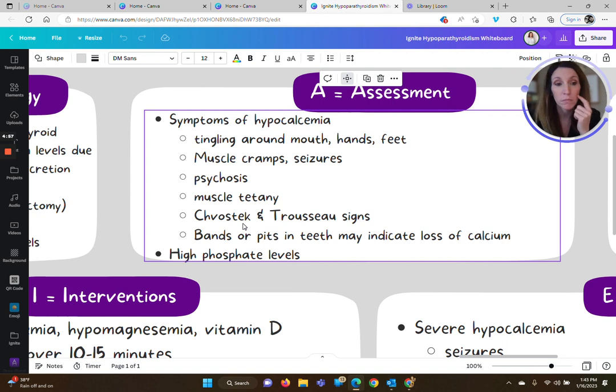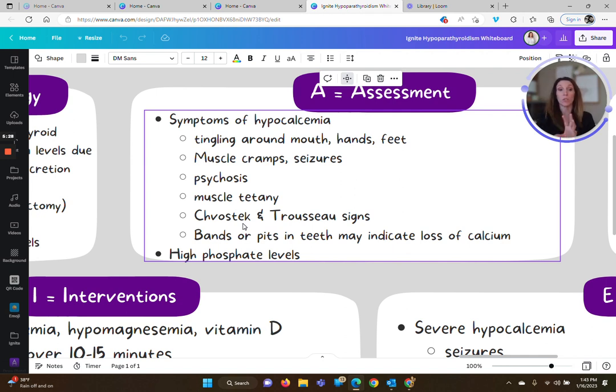I don't know if you can see that. Probably not, but I can feel it. It's like this little reflex, kind of like when you hit your knee with the reflex hammer and your knee kind of kicks out. There is a little reflex right here that causes your mouth to twitch. Well, if you have a positive Chvostek's sign, when you tap this, it is going to be really pronounced, where you could definitely see it and there would be no question.